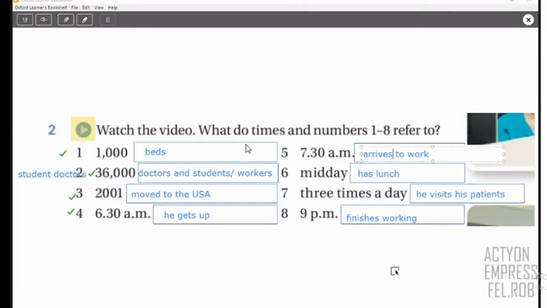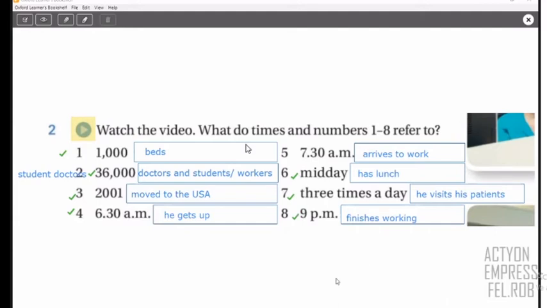So he is in the hospital at this time, 7:30. And then he eats or he has lunch at midday, that's right? 3 times a day, he visits the patient, actually. Or you can say he checks patients 3 times a day, right? So he checks that all is okay. And at this time, he finishes working, right? That's correct. Very good. So everything is right.